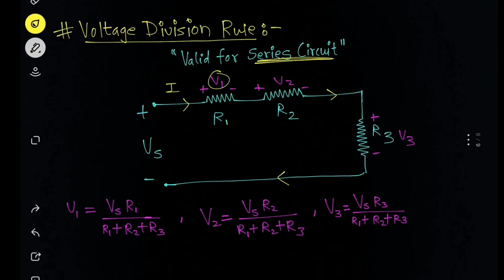See, we want to find the potential difference across R1, and we have only the source voltage. What we're going to do is write the voltage source multiplied by R1 divided by R1 plus R2 plus R3. Similarly for V2, we multiply Vs with R2 and the denominator will be the same. For V3, we multiply Vs with R3 and the denominator will be the same. So this is it. And the voltage division rule is applicable only for series circuits. We cannot use this for parallel circuits.